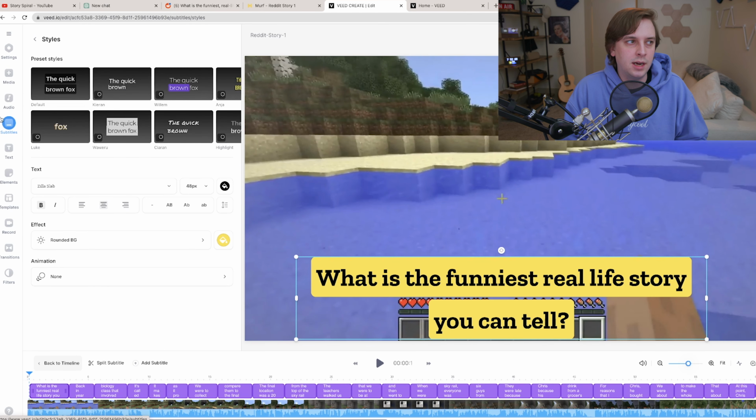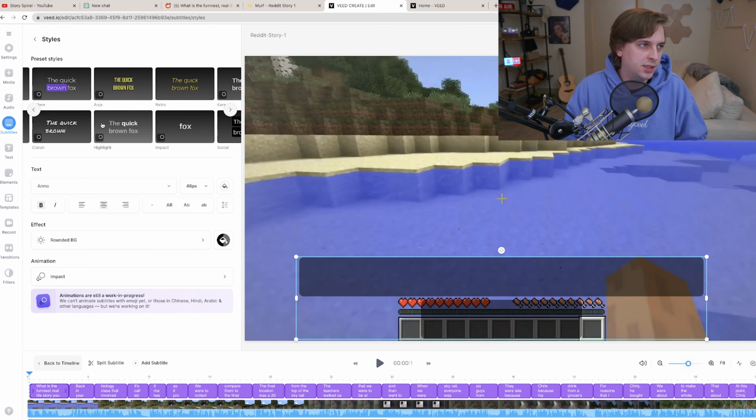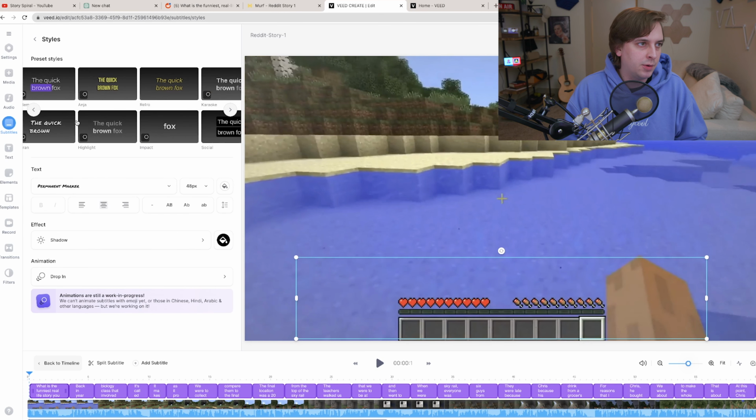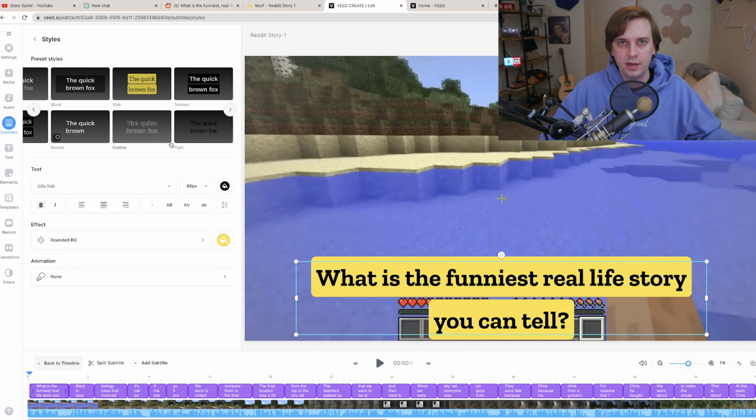And right on the left, it has an option for subtitles, and we could add these subtitles in a bunch of different styles. But since we're doing it over video gameplay, I'm going to use one where there's a background to the text, so yellow and black. I'll move the subtitles close to the bottom of the video and then we'll re-export.